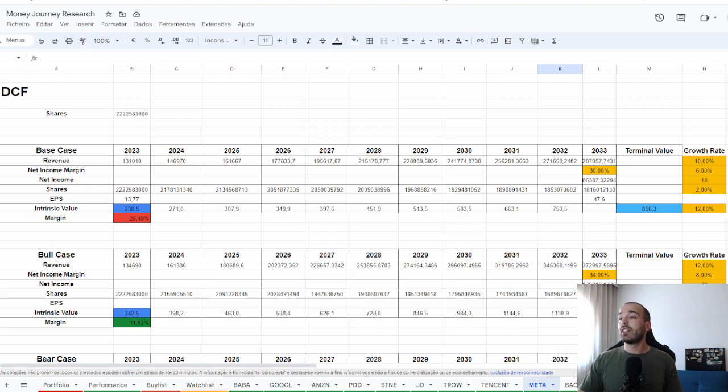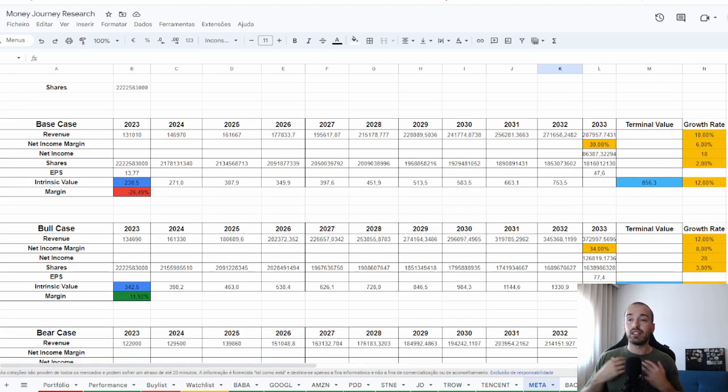The last thing is the discount rate. What is a discount rate? It's basically the return you want to have on this investment. The mean for the stock market is around 10%, and most investors use 10%. If you want to invest in a specific company, you want better returns than the stock market. If you are expecting an 8% or 6% return from this investment, you'd better invest in the market overall. So when you talk about intrinsic value, the discount rate should be around 10%.